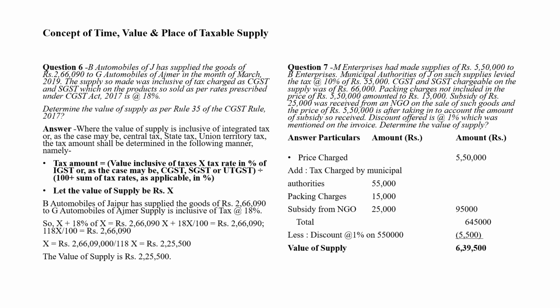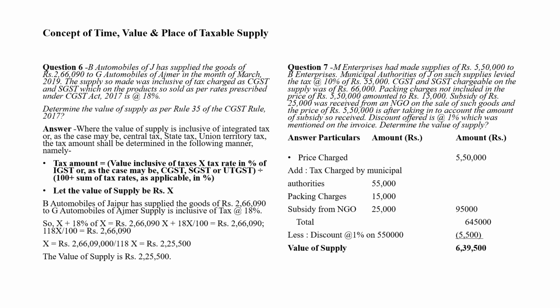That is, 118X divided by 100 is equal to rupees 2,66,090. So the X value will be rupees 2,66,090 divided by 118, which is equal to rupees 2,25,500.